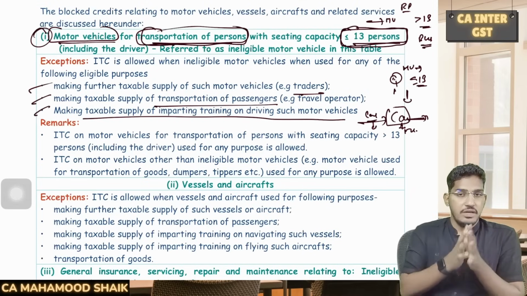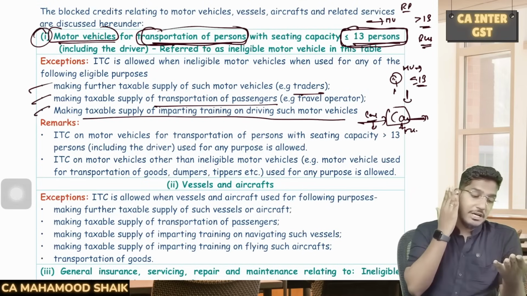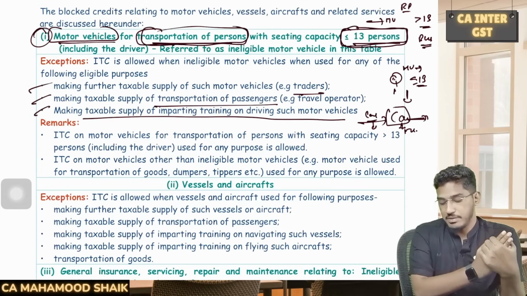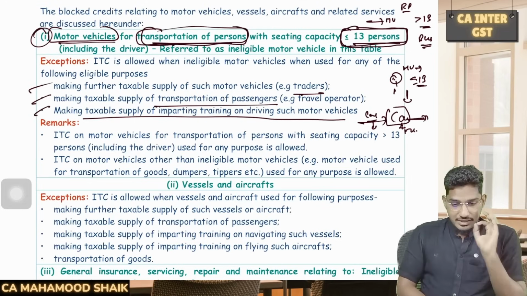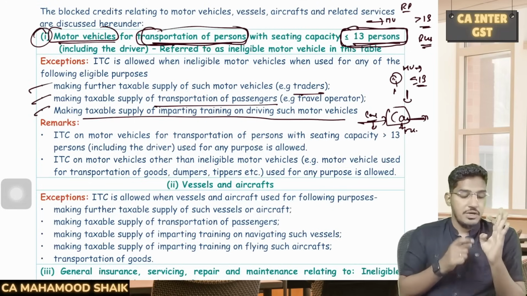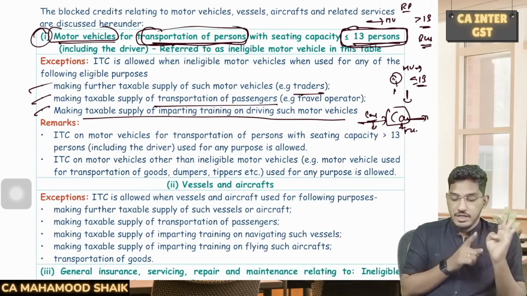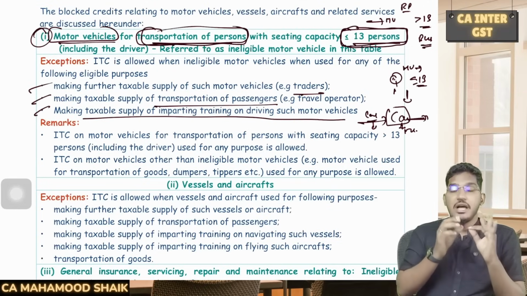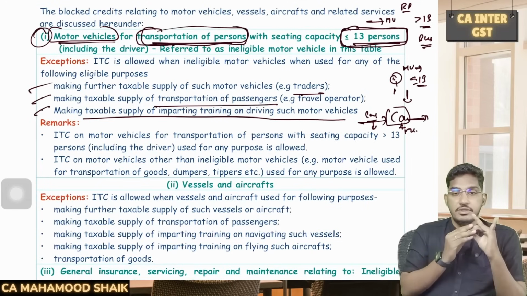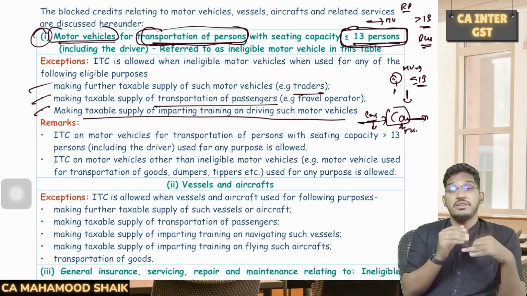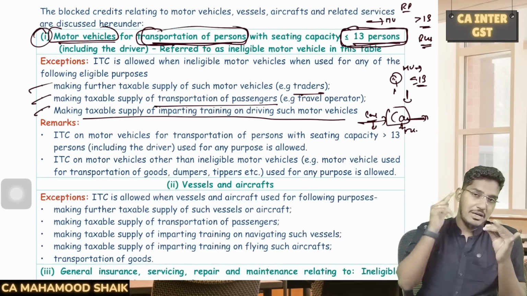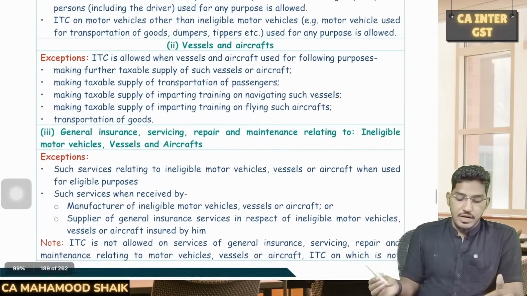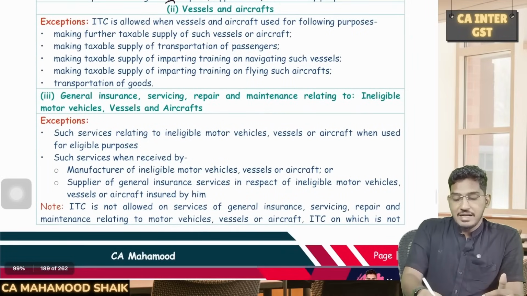So generally, for a motor vehicle designed to carry passengers with a seating capacity less than or equal to 13, ITC will be blocked. But if you use it for these 3 eligible purposes, if you have purchased it for making a further supply, for providing the taxable services of transportation of passengers, or for providing taxable services of imparting driving skills, then you become eligible for input tax credit. Next, similarly, vessels and aircrafts.